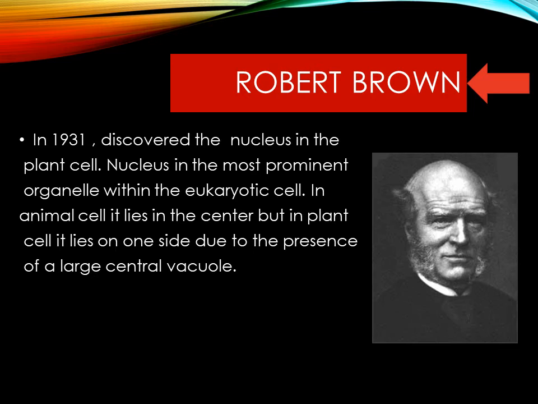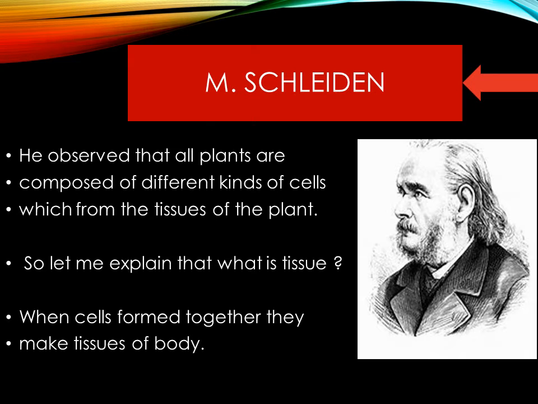Robert Brown in 1831 discovered the nucleus in a plant cell. The nucleus is the most prominent organelle within the eukaryotic cell. In an animal cell, it lies in the center, but in a plant cell, it lies on one side due to the presence of a large central vacuole. This is something new information for us.